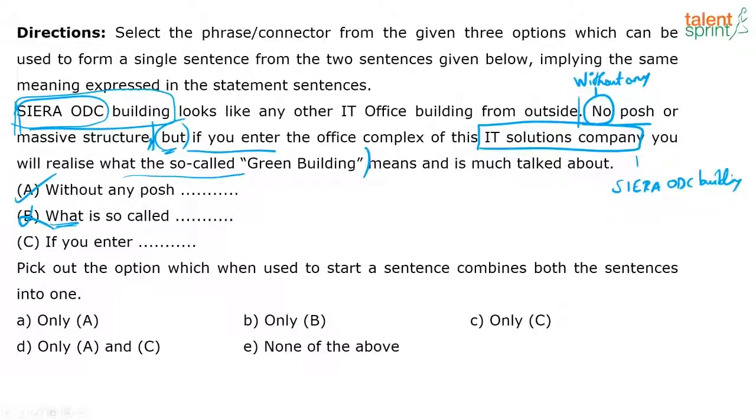and how does that look? I have to add a connector here, a relative pronoun to make sense, which looks like any other IT office building. So let's go over that again. If you enter the office complex of IT solutions company, which is the Sierra ODC building, which looks like any other IT office building from outside, how does it look? Without any, I can use the same, instead of no. Without any posh or massive structure, right? Then I add the next, you will realize. So now it makes sense.